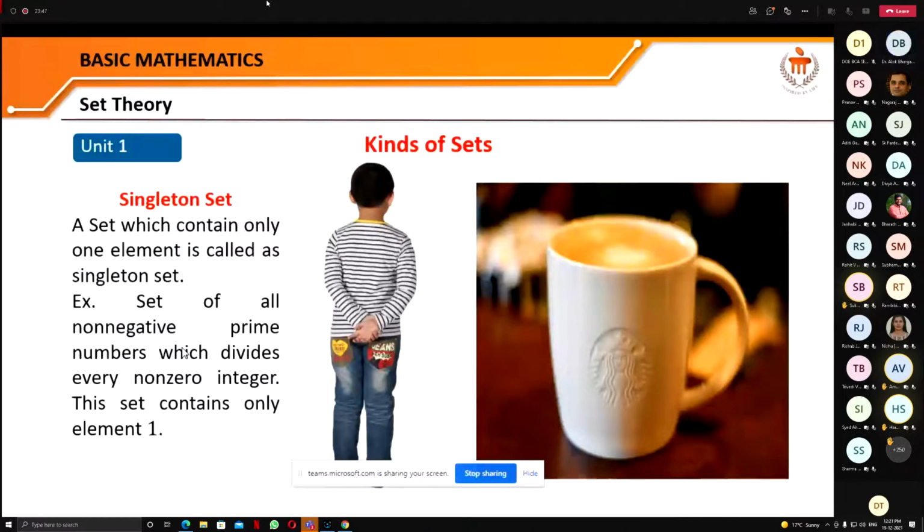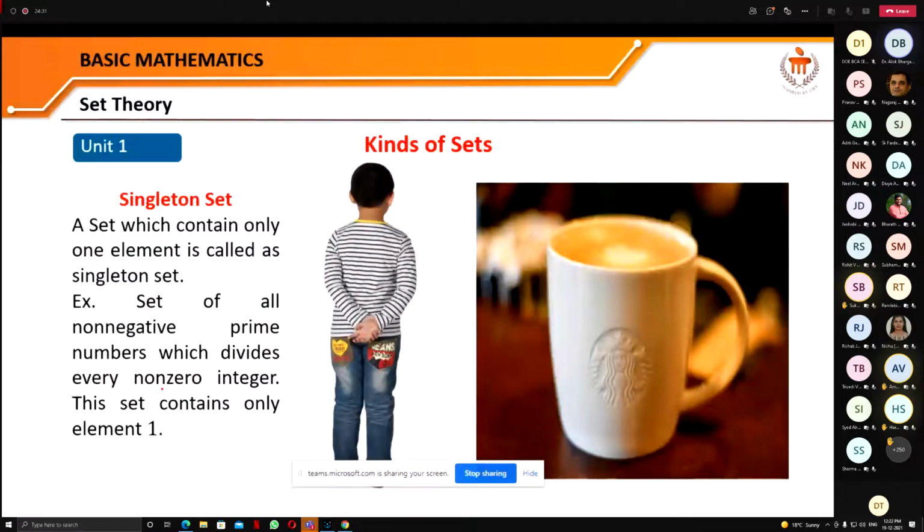That means if I have a number 2, then its divisors are 1 and 2. For every number, 1 is a divisor, so we do not include 1 in the prime numbers. The first prime number is the integer 2. The second one is 3. 4 is not a prime number because 4 is divisible by 2. 5 is a prime number. So what is the set? The set of all non-negative prime numbers, starting from 2, 3, 5, 7, 11 like this, which divides every